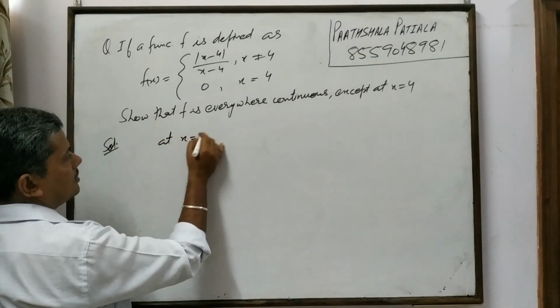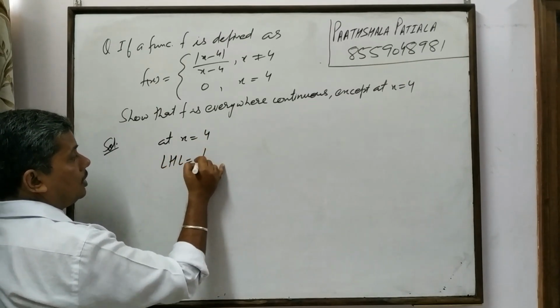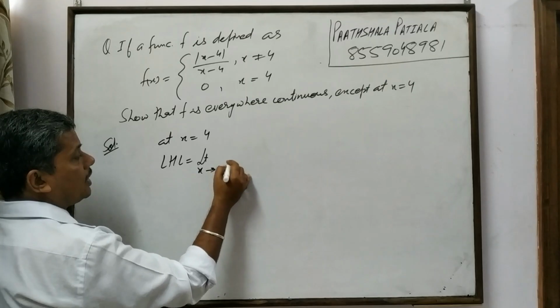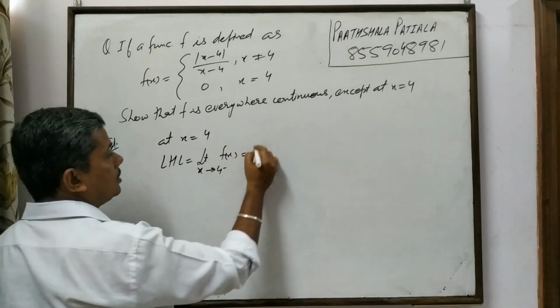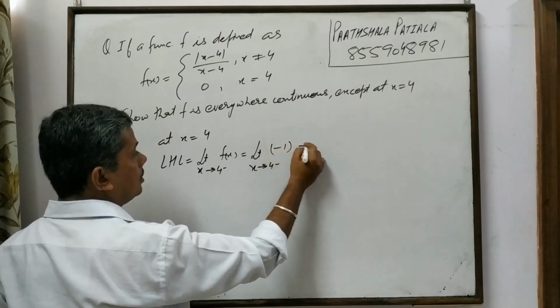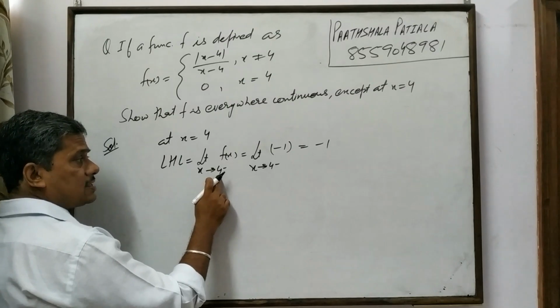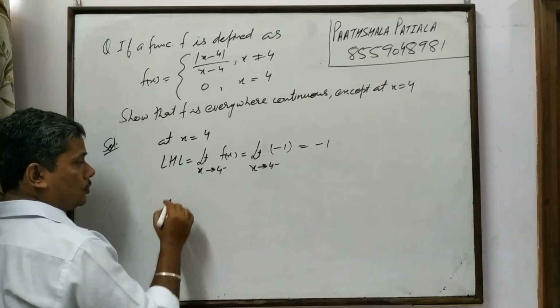At x is equal to 4. Left hand limit, limit x tends to 4 negative f of x, is equal to -1, because 4 negative means x is less than 4.